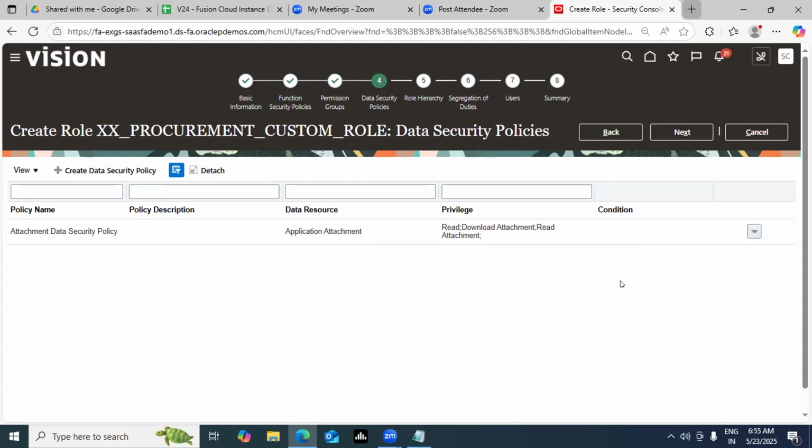Functional security policy, functionality gets controlled. Data security policy, data security comes into the picture. You're securing the data which is there, guys.